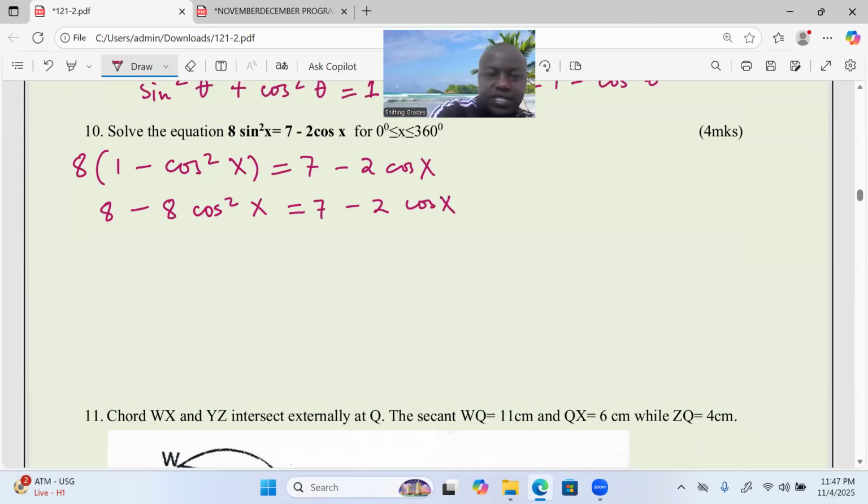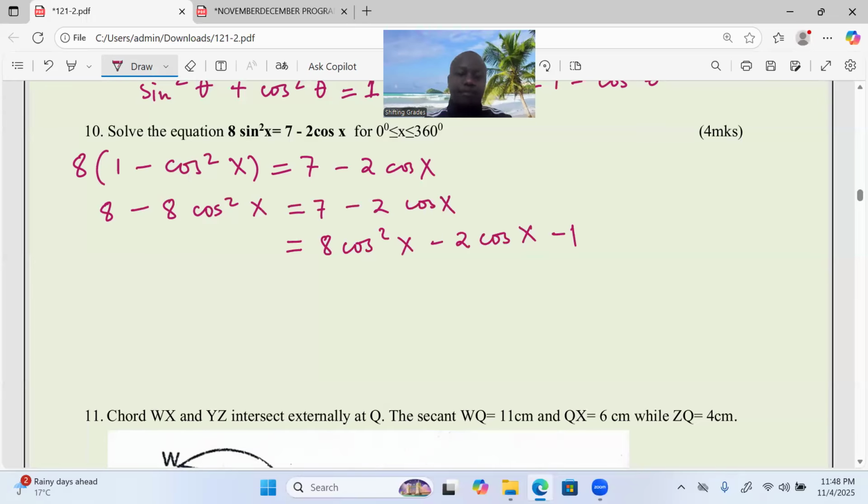For instance, we can have the 8 cosine squared of x coming to the left. Then we have a minus 2 cosine of x, then we are adding 7 and now we are supposed to subtract 8. It has to become a negative 1 because of 7 minus 8. Now this leaves us with a 0 there.